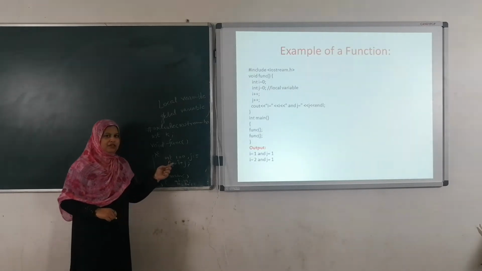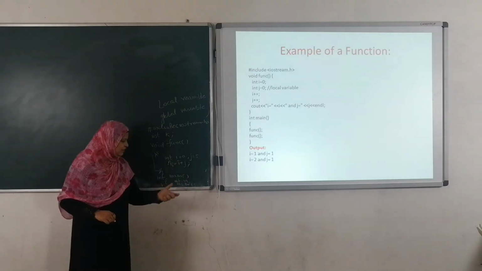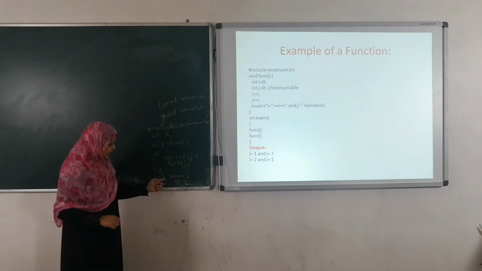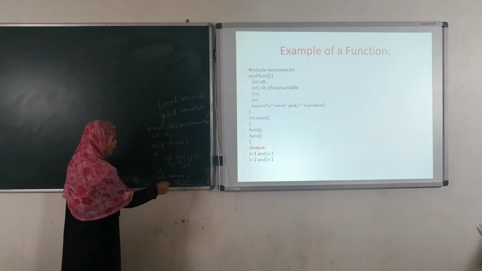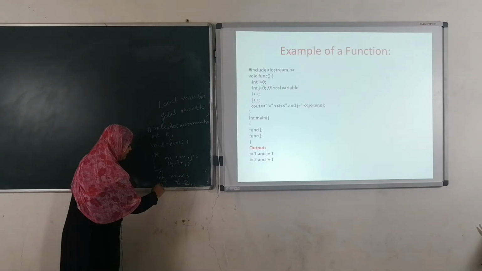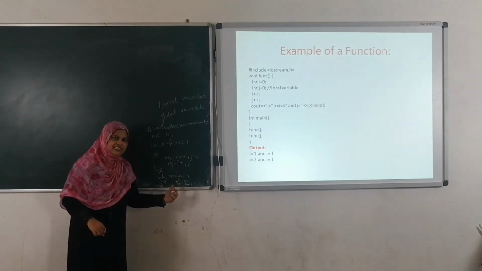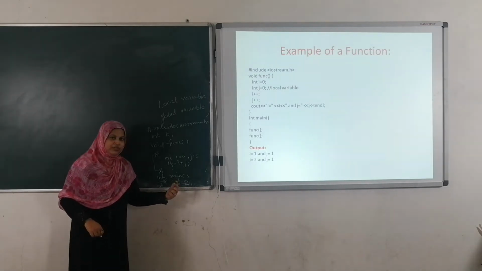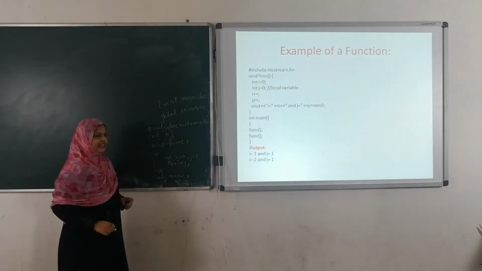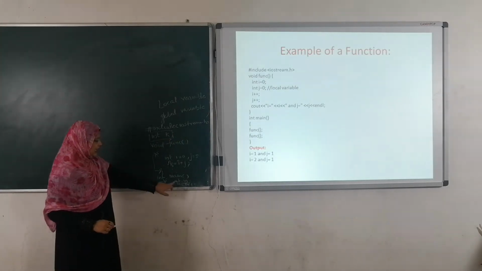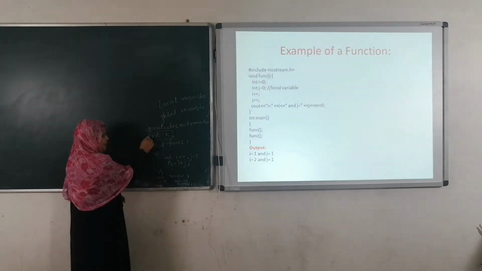Here the scope of the local variable is present within that particular function only. Wherever the local variables are declared, their scope is present within that particular function only. See here, in int main we have int m. The scope of the m variable is present within main only. Outside the main I am declaring one more variable, int k.